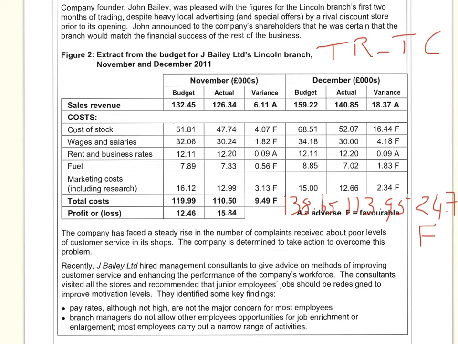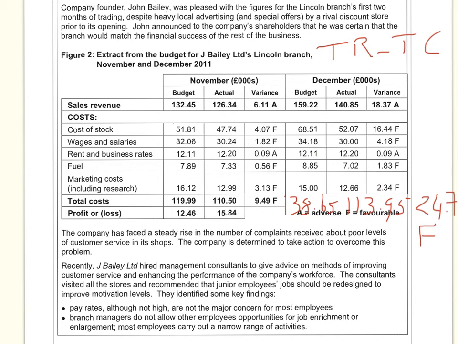So all we have to do to get the profit is revenue minus total costs, and we're going to do that for the budgeted to see what we budgeted the profit to be, and then work out what the actual profit was by doing the same sum of revenue minus total costs. That will give us the opportunity to work out the variance, which is what the exam question is asking us.